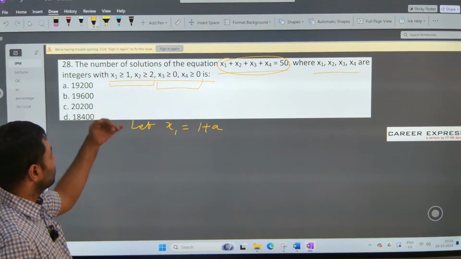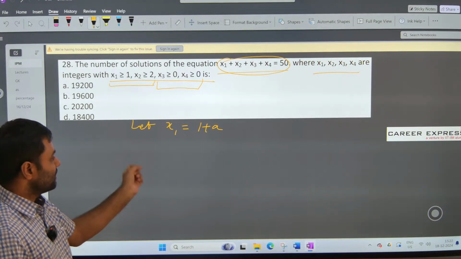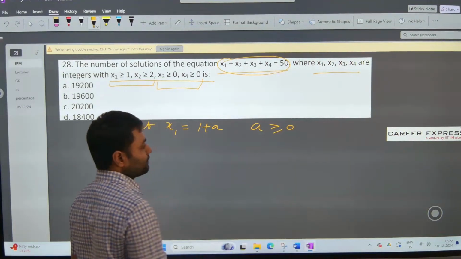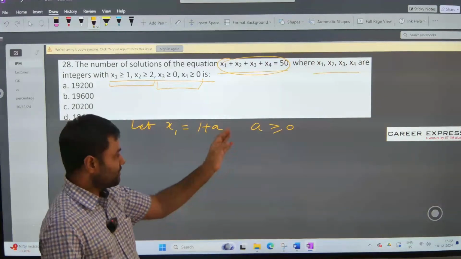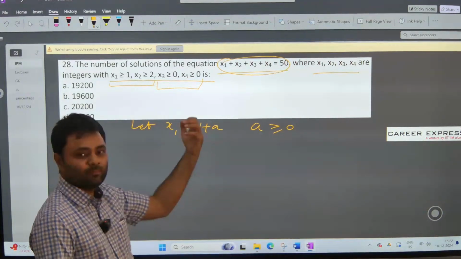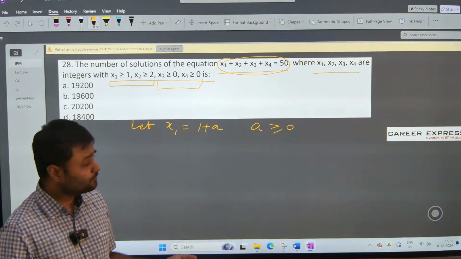Because x1 can have a minimum value of 1. So if I assume x1 is 1 plus a, a can have a value which is more than or equal to 0. Even if a is 0, then x1 will be 1, which is permissible. If a is more than 1, then x1 will be anything more than 1, which is also permissible.